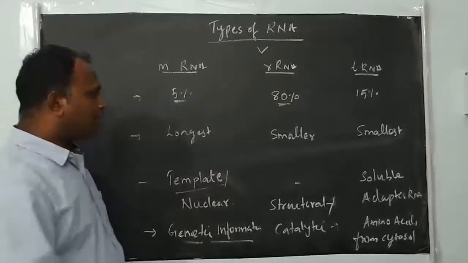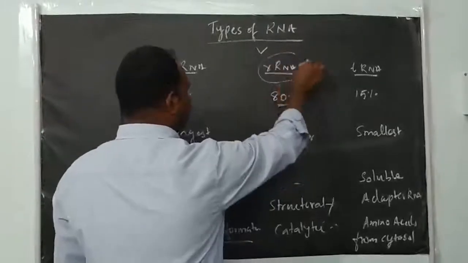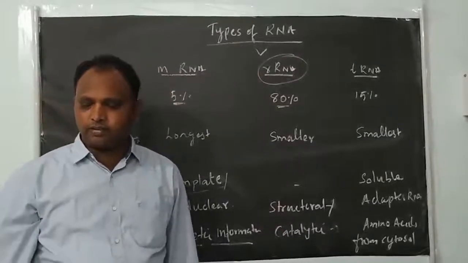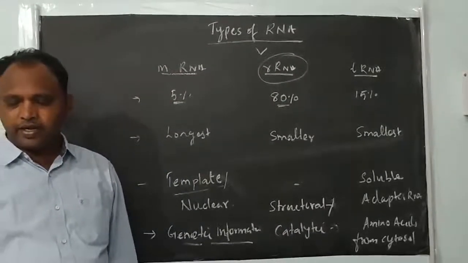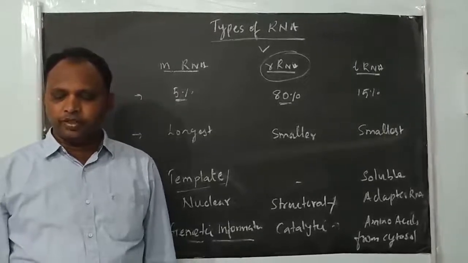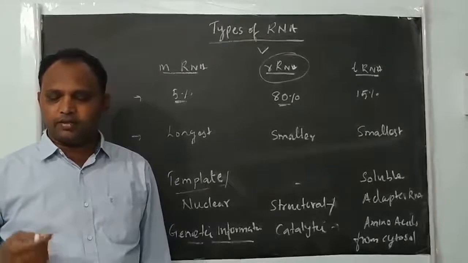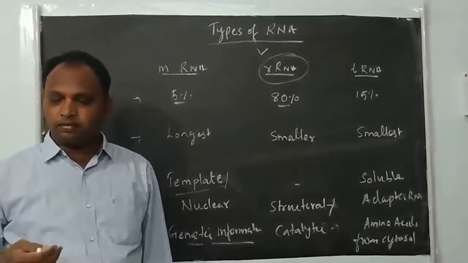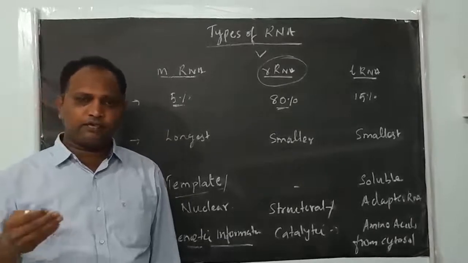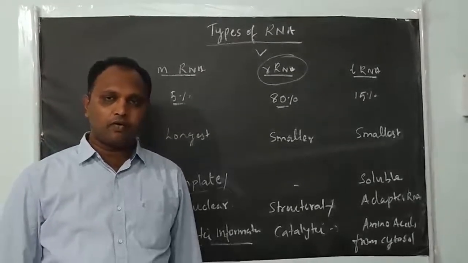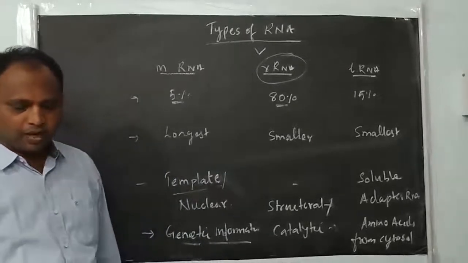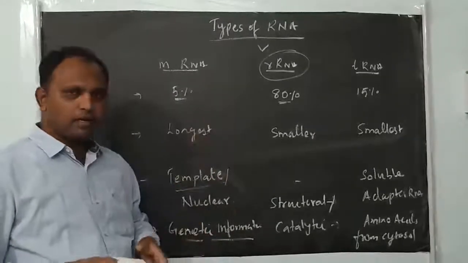There are different types of rRNA in prokaryotic and eukaryotic cells. For example, in eukaryotes there are 5.8S, 18S and 28S; in prokaryotes there are 16S, 5S and 23S. So different types of rRNAs are found in prokaryotic and eukaryotic cells, right? I hope you understood the types of rRNA.